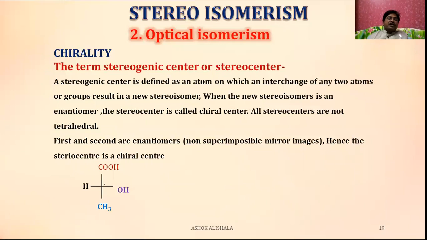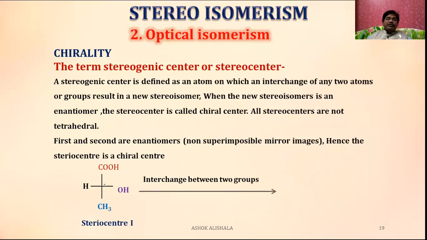You see, this is one compound. This is stereoisomer 1. When the groups are interchanged, which groups? The H and OH, these two. Then you get OH on this side and H on this side. First and second are called enantiomers.